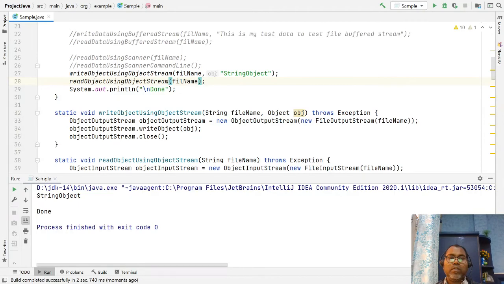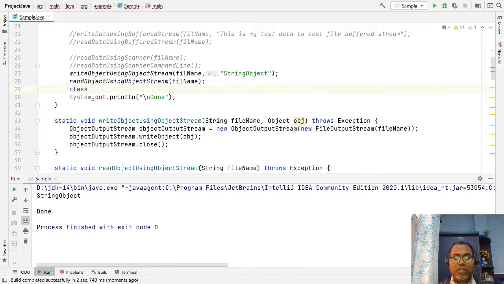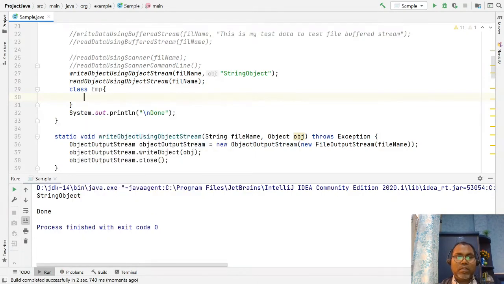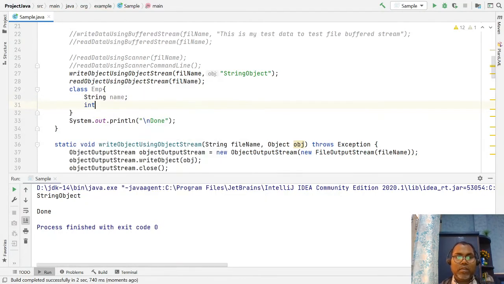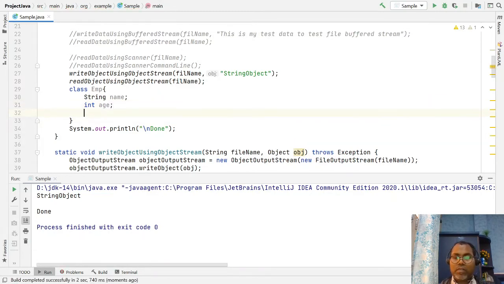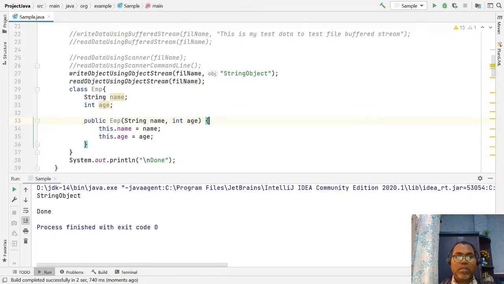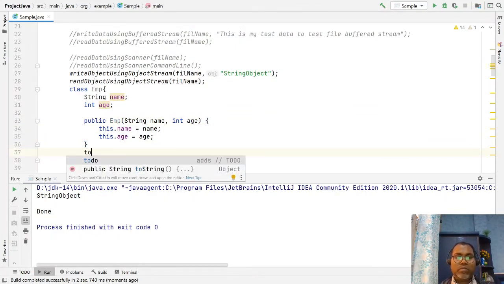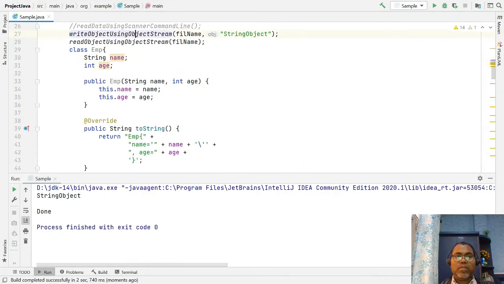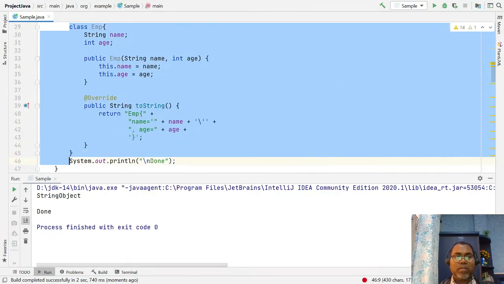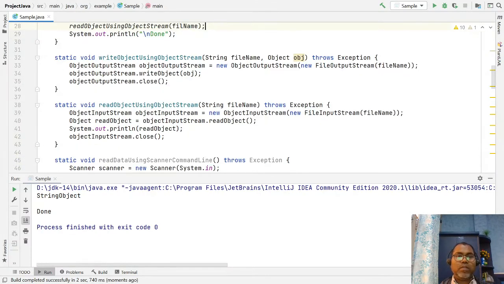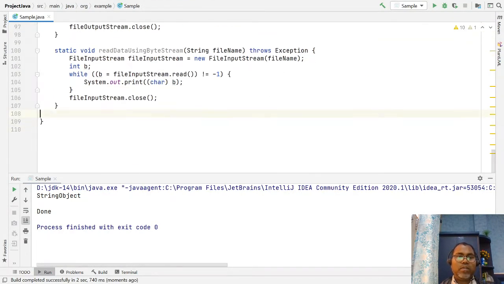Here let's create our own class, an Employee class, with a string name, an id, and an age. Let's give it a constructor and a toString. Instead of writing this inside the main class, I write it outside the class so the code could be clean.